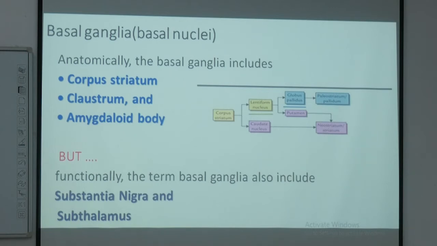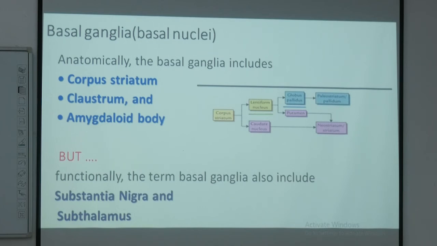And then we have this amygdaloid body, which is another collection of cells, smaller in size and shape. And we have another cell group, which we call the claustrum. These are the three structural units of the basal ganglia nuclei. They are present in the deep substance of the brain.